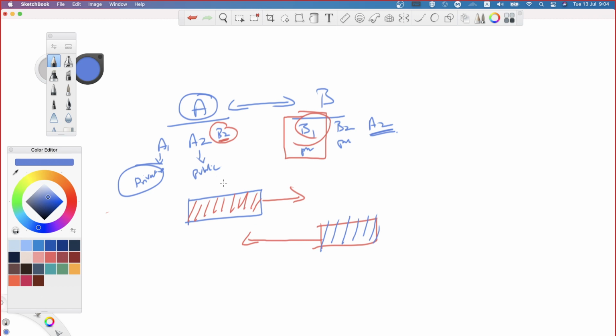Okay. Now, if A is encrypting the data using A1, then who can decrypt it?